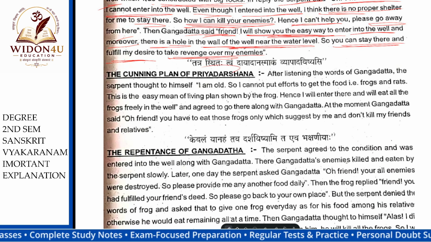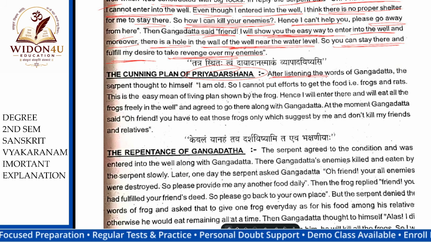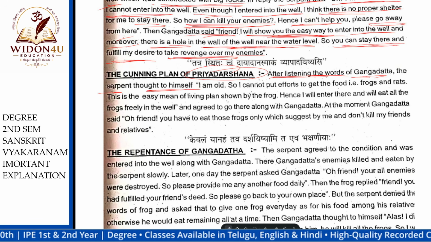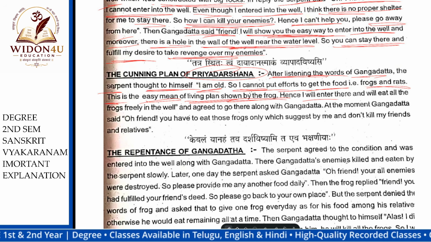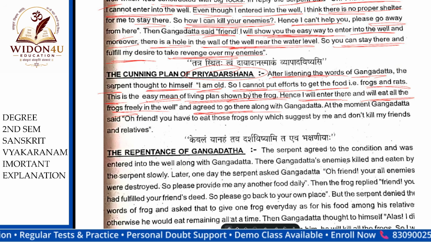The cunning plan of Priyadarsha. After listening to the words of Gangadatta, the serpent thought to himself, I am old, so I cannot put in effort to get food. Frogs and rats, this is an easy living place shown by the frog. Hence, I will enter there and eat all the frogs freely in the well. So he agreed to go there along with Gangadatta.